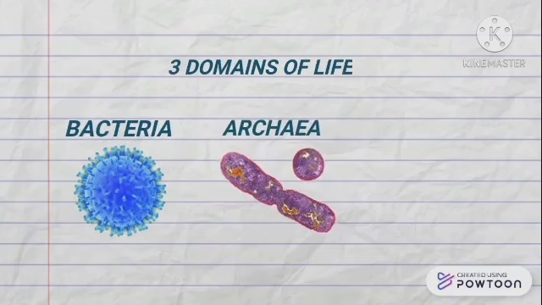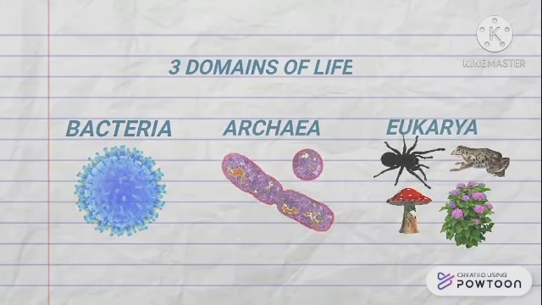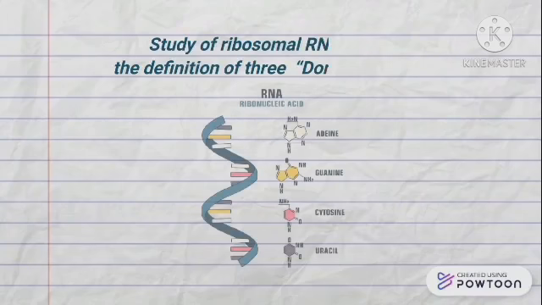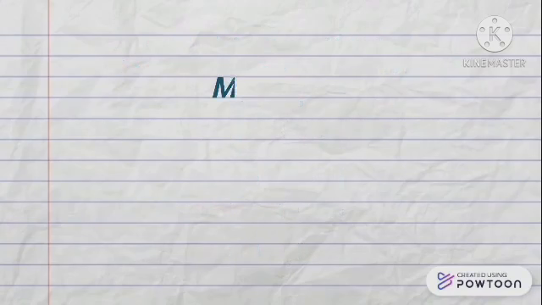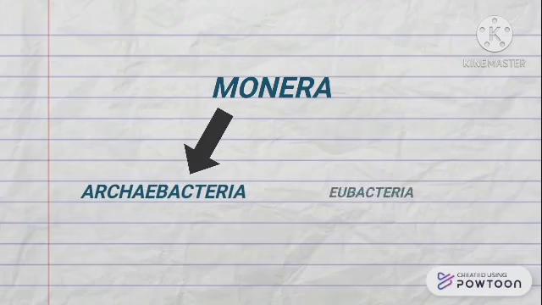Furthermore, based on the ribonucleic acid studies, since the discovery of the third domain, kingdom Monera was then divided into two groups, called Archaebacteria and Eubacteria. And that concludes how the Sixth Kingdom of classification developed over time.